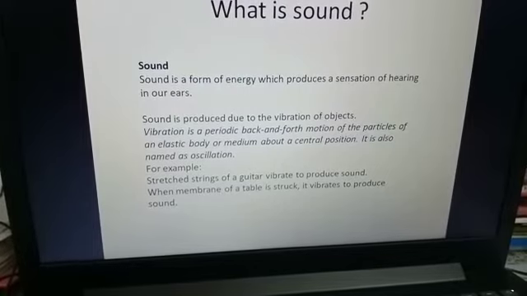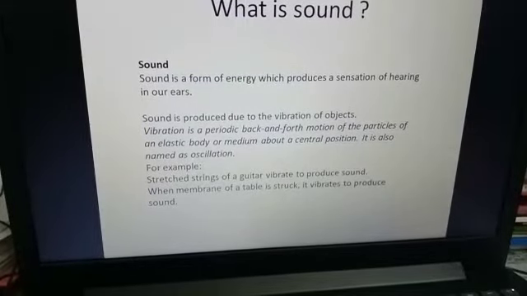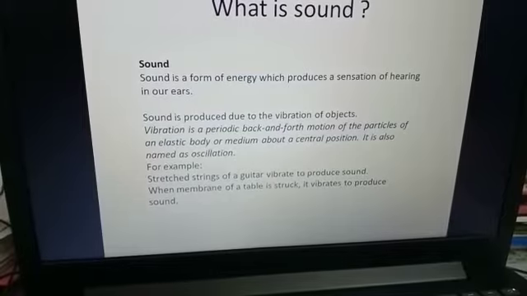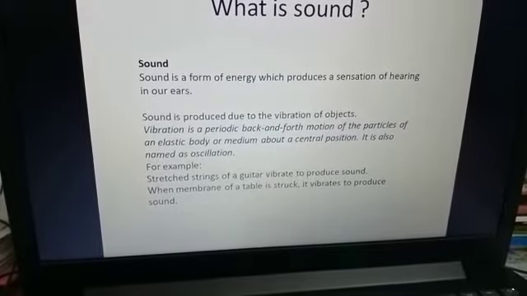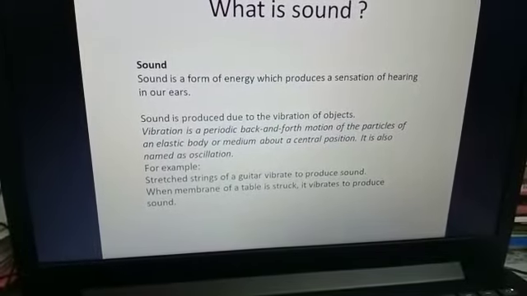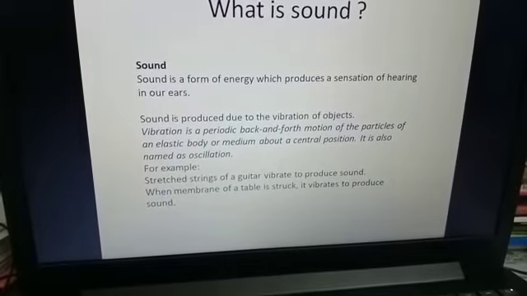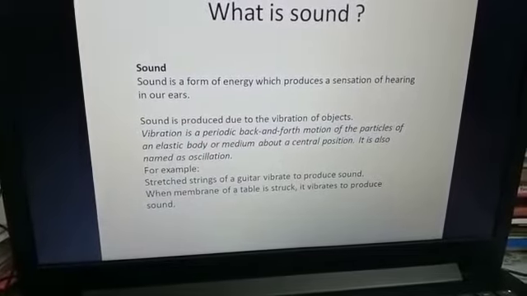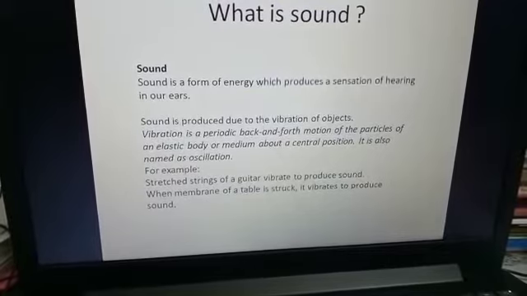Now, how is sound produced? As I'm talking, all of us know when we talk, we produce sound. Others can hear us when we talk, right? So sound is produced due to the vibration of objects. Sound is produced only when an object vibrates.